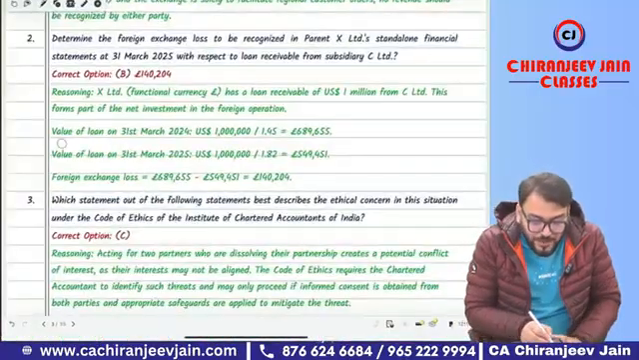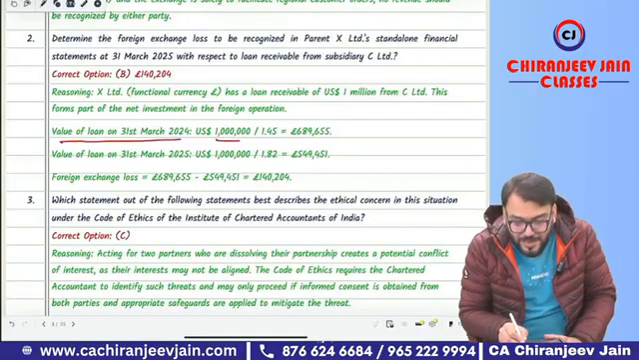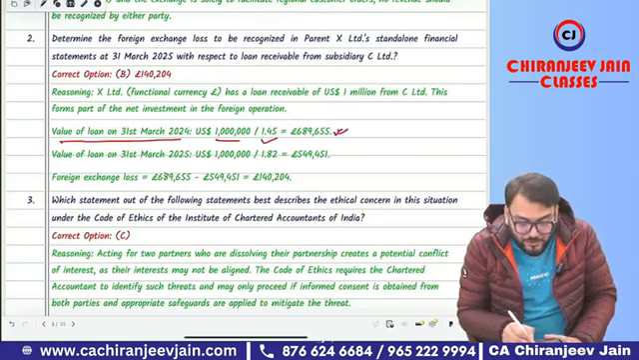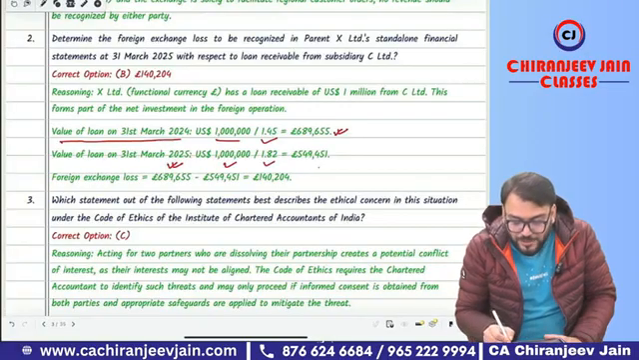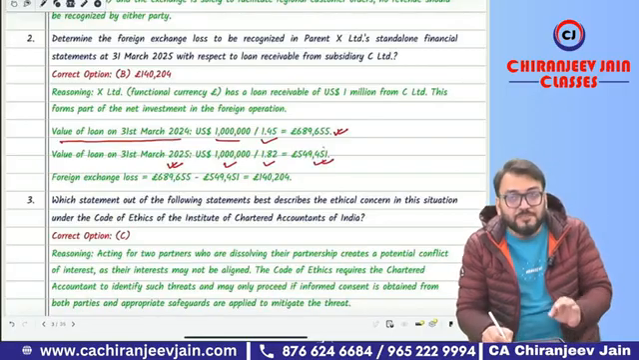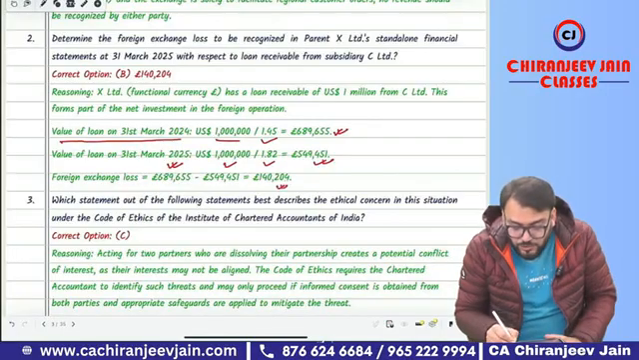Let's see. The value of loan as of 31st March 2024 will be 10 lakh divided by 1.45. It will be 6 lakh 89,655 pound. And as on 31st March 2025, 10 lakh divided by 1.82, it will be 5 lakh 49,451 pound. Therefore, because the loan receivable is decreasing, there will be an exchange loss. Exchange loss will be 1,40,204 pound.